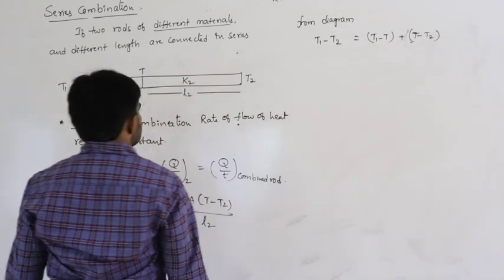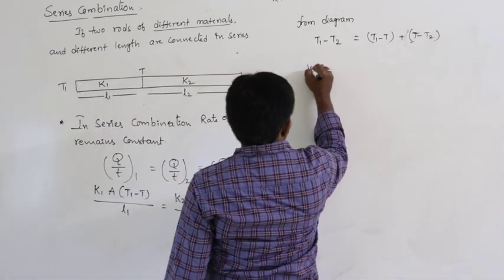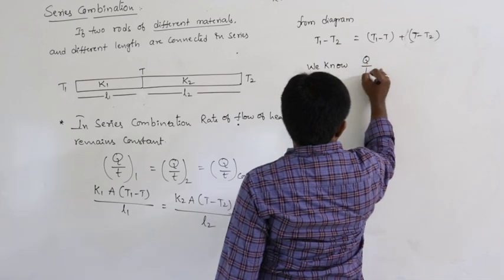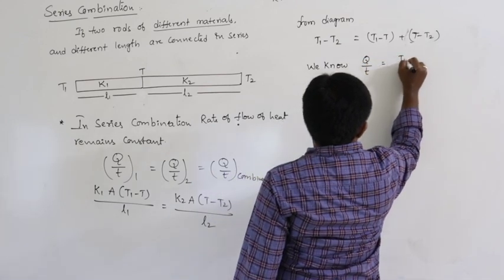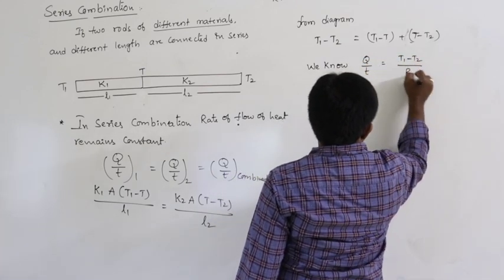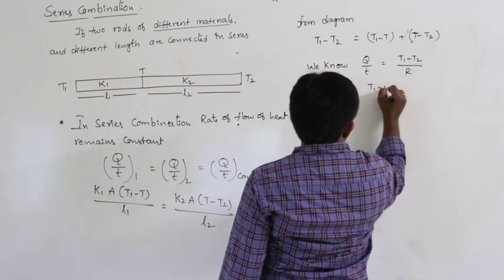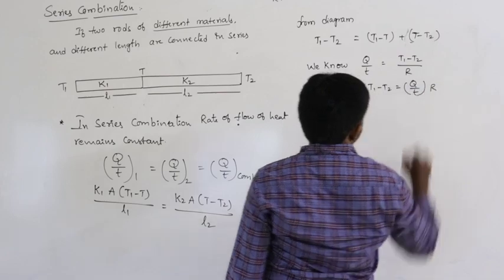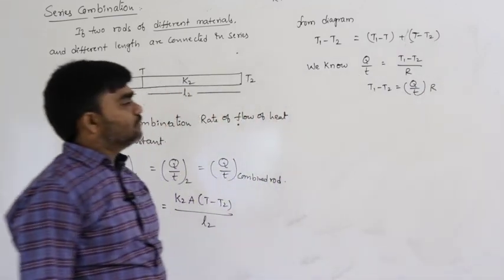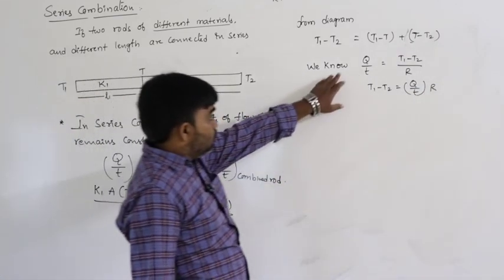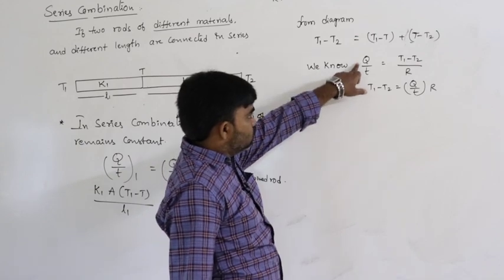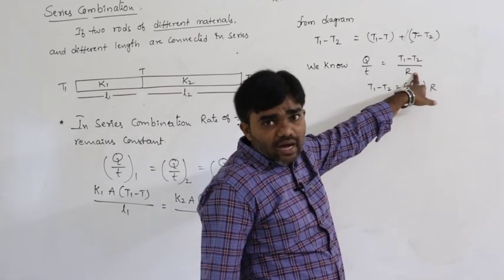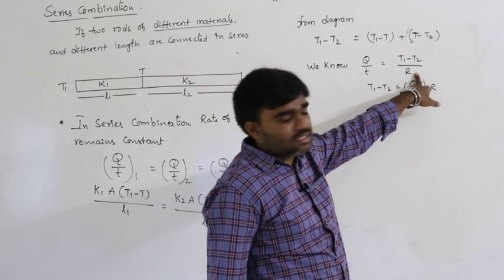We know Q by t equals (T1 minus T2) divided by R, where R is thermal resistance.